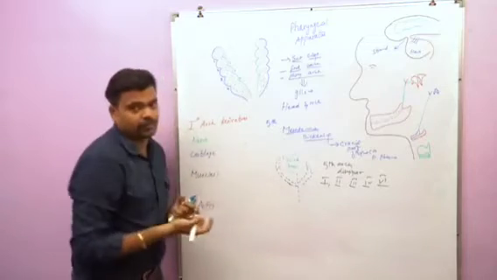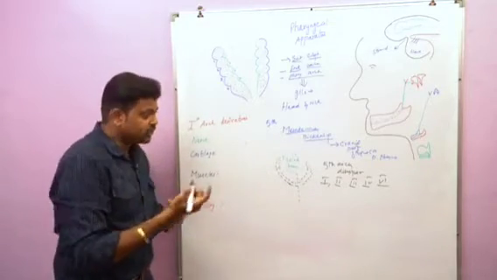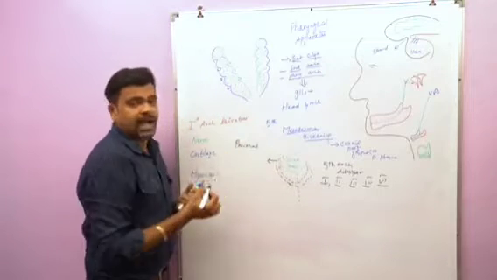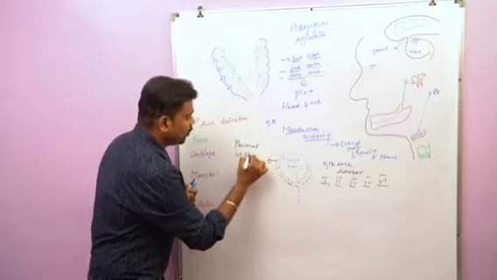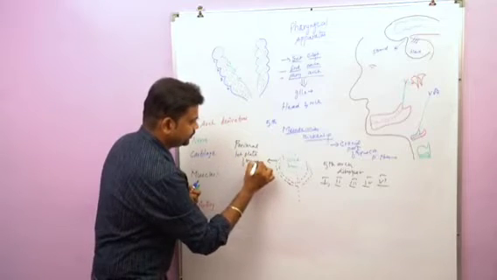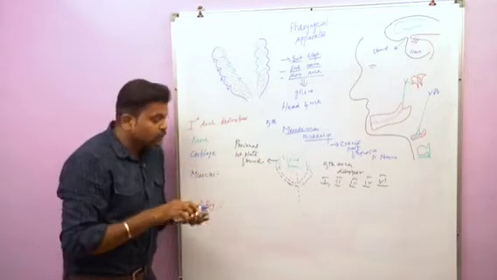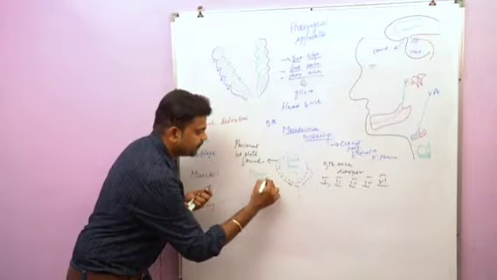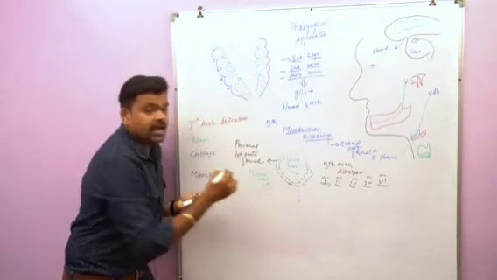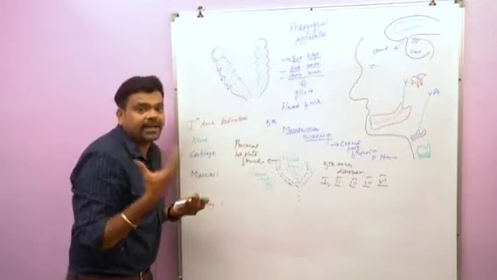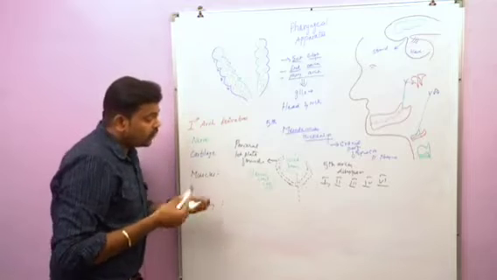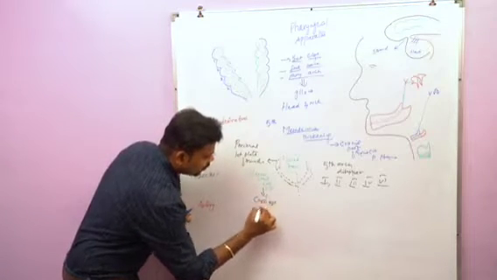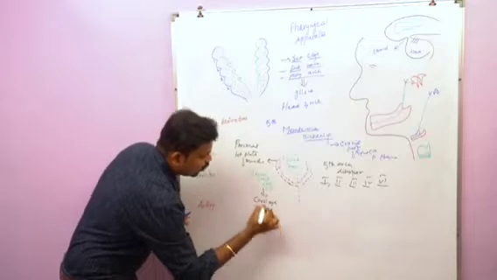This mesoderm, where is it coming from? This mesoderm is coming from paraxial mesoderm and the lateral plate of mesoderm. This mesoderm is also invaded by neural crest cells. These neural crest cells invade the mesenchyme and are responsible for formation of cartilage, bone and connective tissue of head and neck.